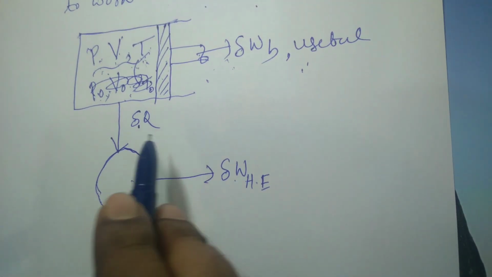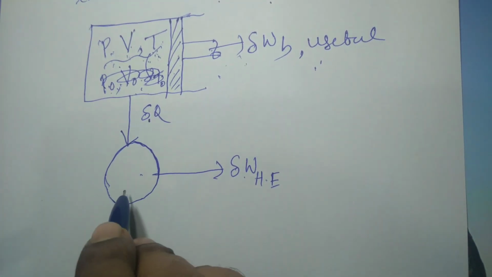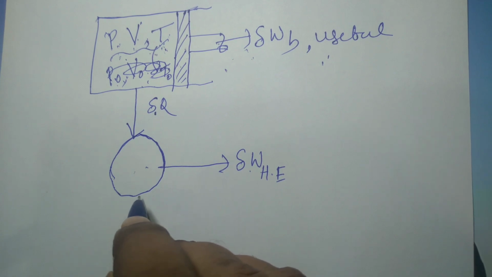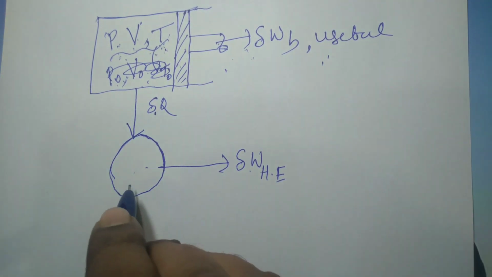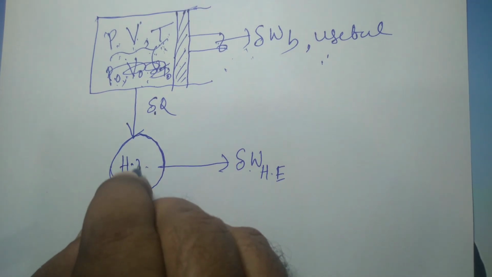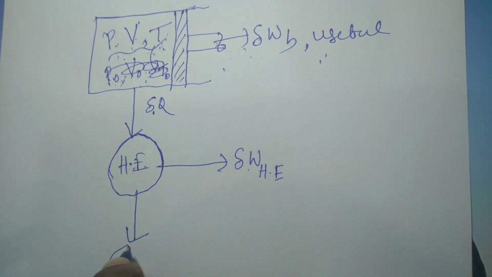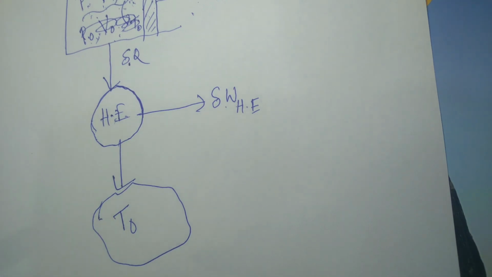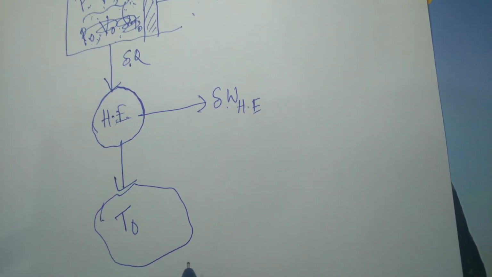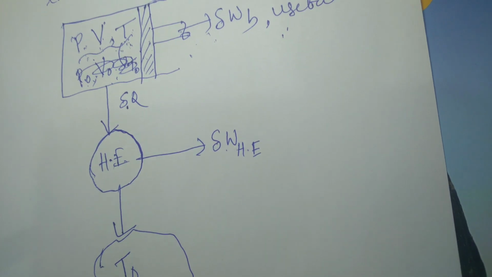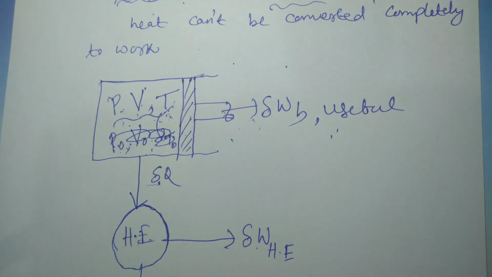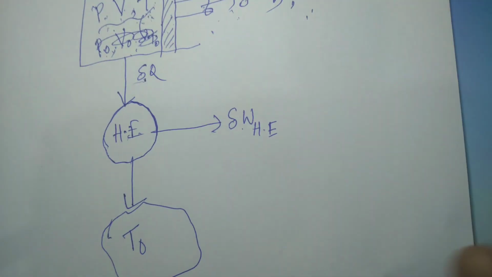So here del Q amount of heat is given to the heat engine, a reversible heat engine of course, because when we calculate exergy you will assume that the process is reversible and the final state is the dead state. So here it is a heat engine, and the final temperature of course will be the surrounding temperature. This is the surrounding temperature. So you see, first we will do an energy balance for this system, a closed system, and of course it is a stationary system having zero velocity.